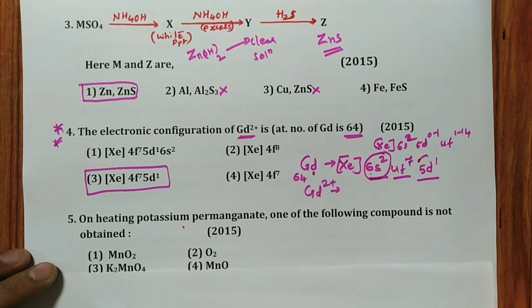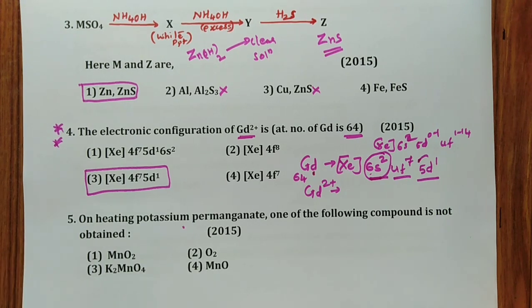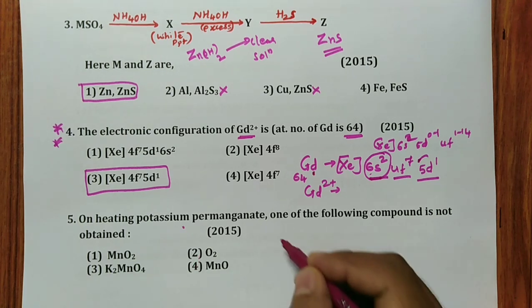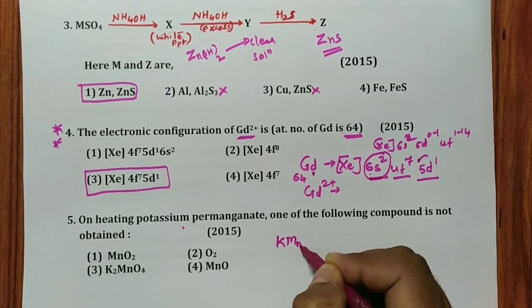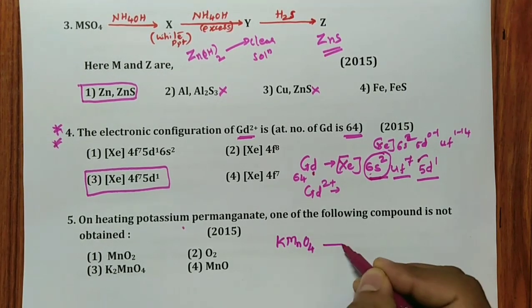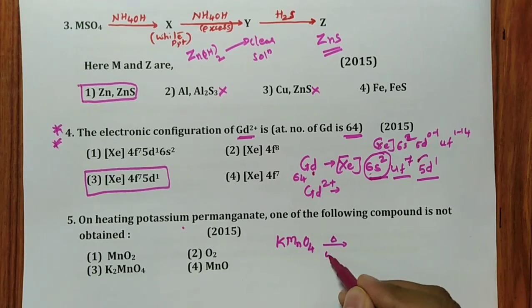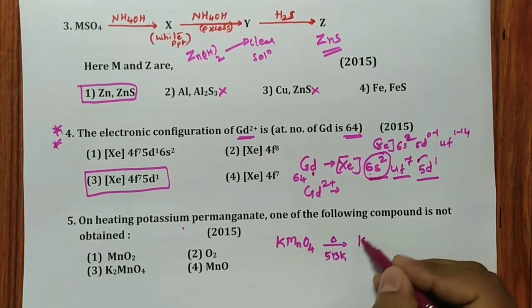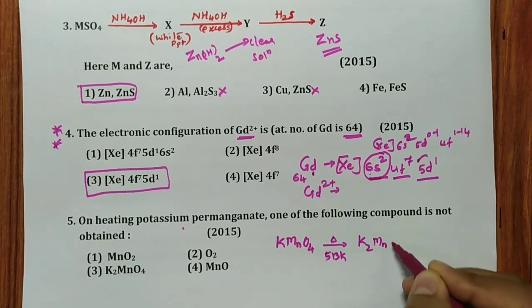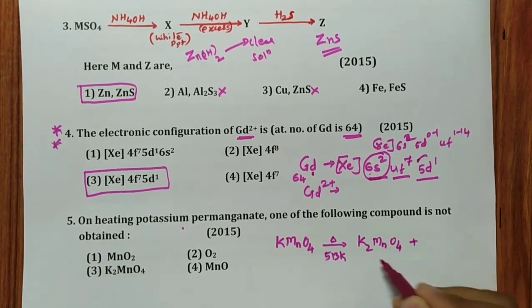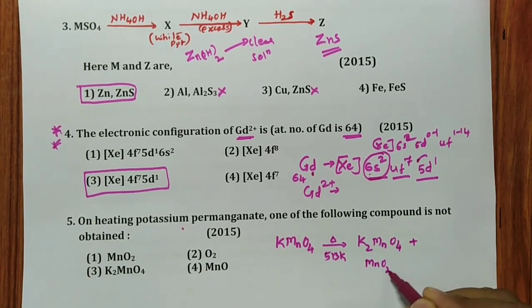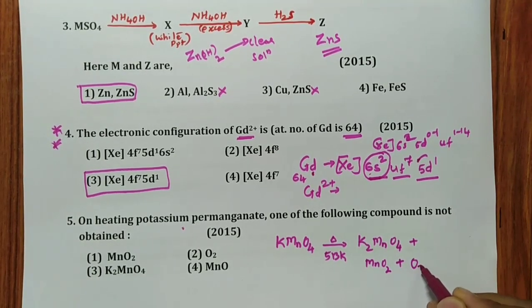Another question in 2015: on heating potassium permanganate, one of the following compounds is not obtained. Very important. Heating of potassium permanganate, in some other question also we will get help from this. Potassium permanganate, when it is heated at 513 Kelvin, you are going to get K2MnO4 plus MnO2 plus O2.